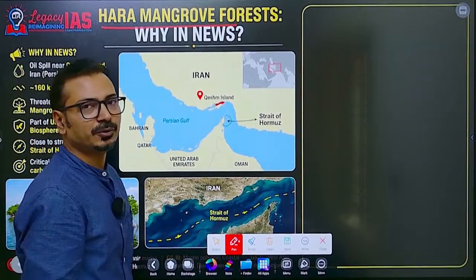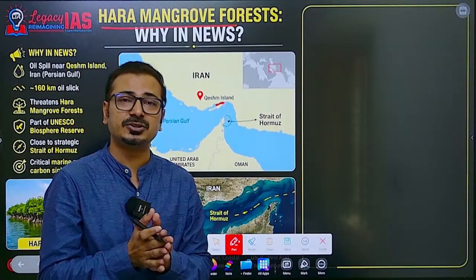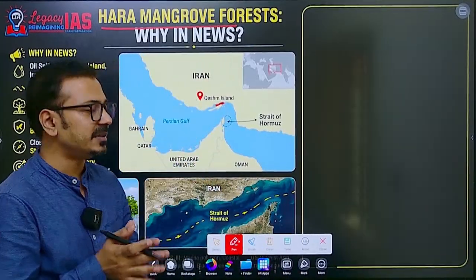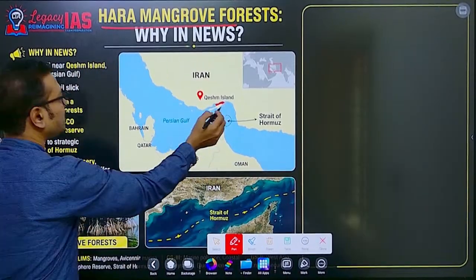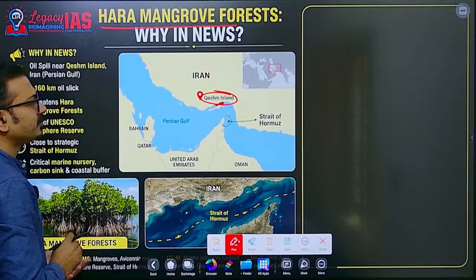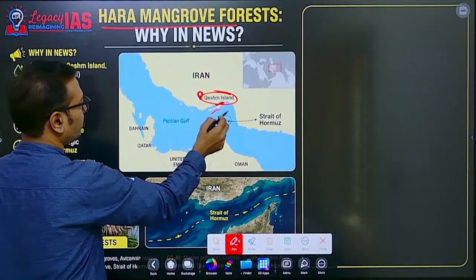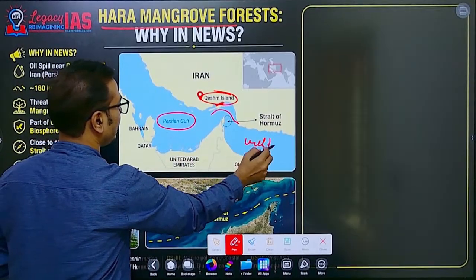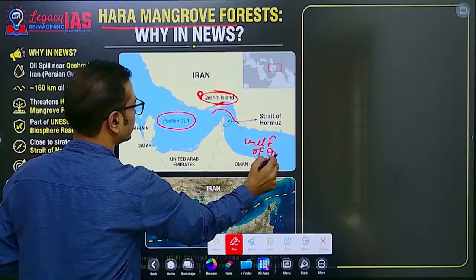Why was it in the news? Hara Mangrove Forest is a UNESCO site, and it is located near the Strait of Hormuz on Qeshm Island of Iran. Located near the Strait of Hormuz, the Persian Gulf is connected to the Gulf of Oman. On this side we have the Gulf of Oman.